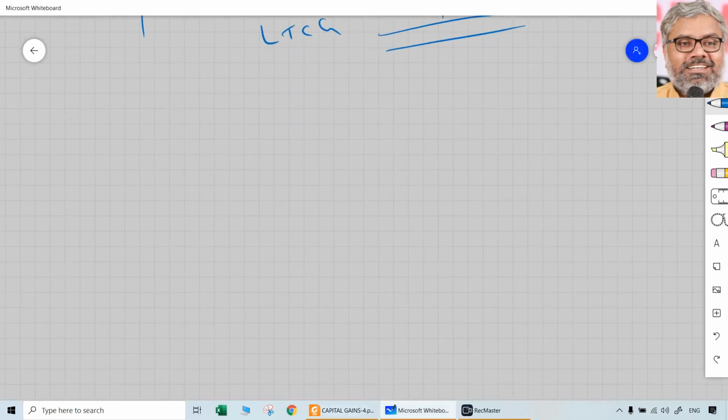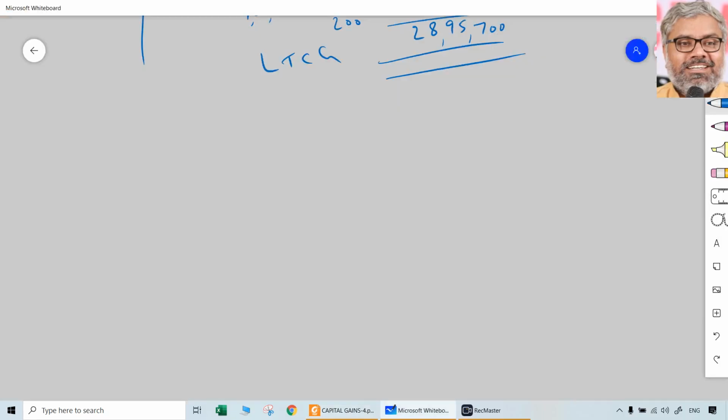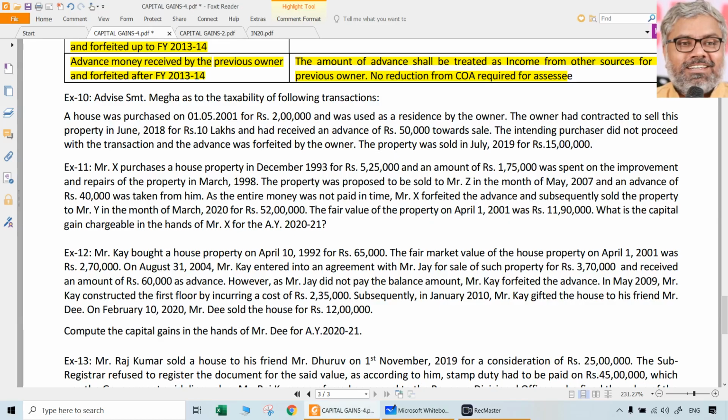Let us look at them one by one. Exercise number 10. Advise Srimati Megha as to the taxability of the following transactions. A house was purchased on 1/5/2001 during the financial year 2001-2 for 2 lakhs rupees and was used as a residence by the owner. Owner had contracted to sell this property in June 2018 for 10 lakhs and received an advance of 50,000 rupees towards sale. Intending purchaser did not proceed with the transaction and the advance was forfeited by the owner. Property was sold in July 2019 for 15 lakhs.